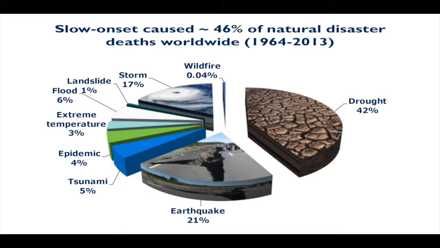So now let's take a deeper dive into these slow onset disasters, because there's a lot to learn here, right? 46% of natural disaster deaths worldwide over the past 50 years were from slow onset disasters. Drought accounted for 42% of those, and epidemics are also a significant component. What does that mean for us? Well, what that tells me is that for nearly half of all disasters, this slow onset, we have the ability to prepare. Many times while the event is actually occurring, we can see it starting. We have time to get in there and start trying to make a difference.